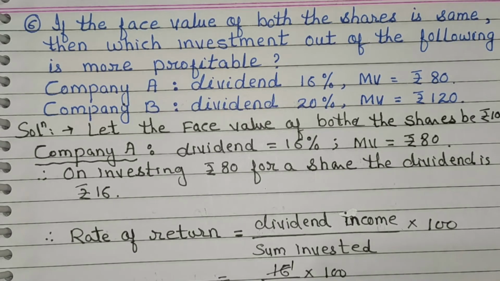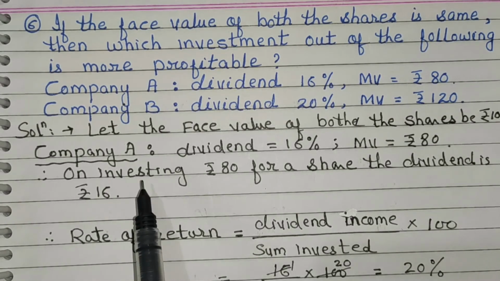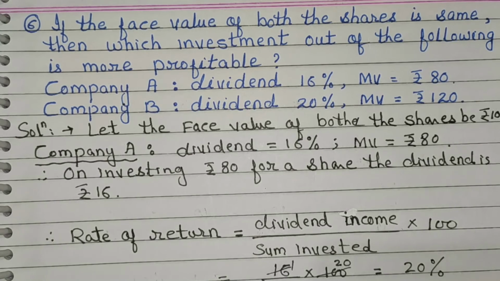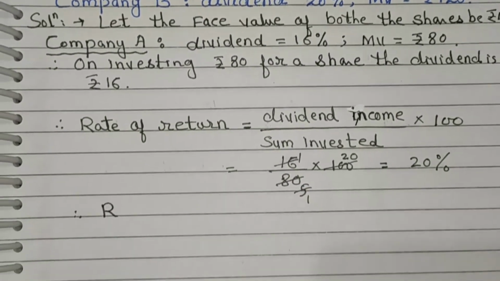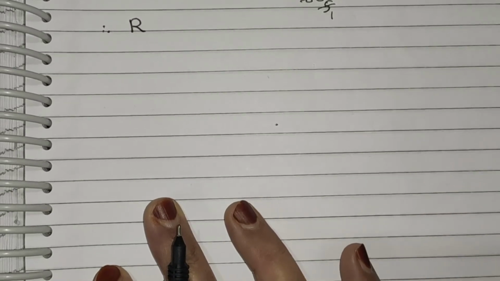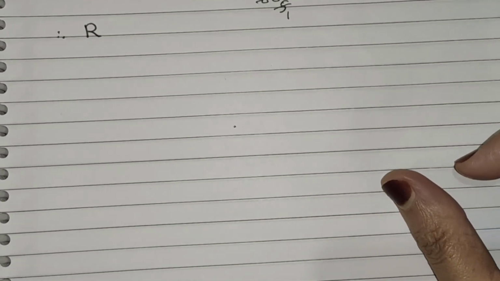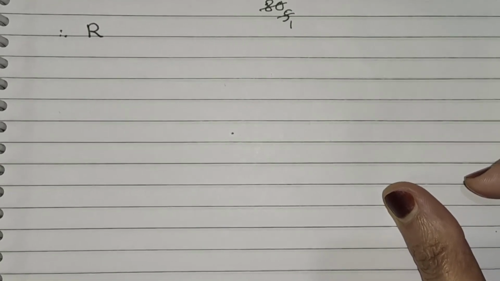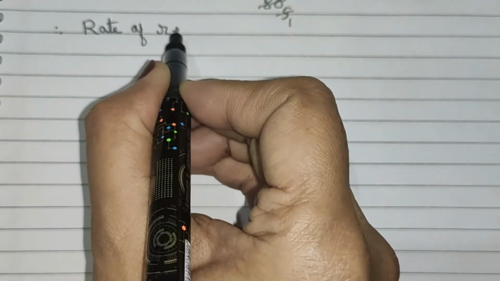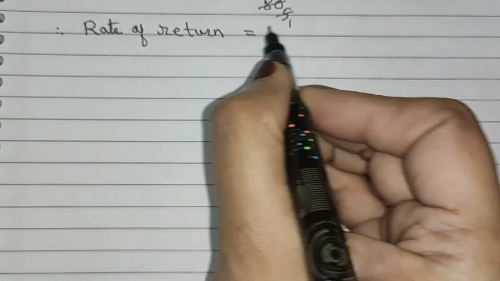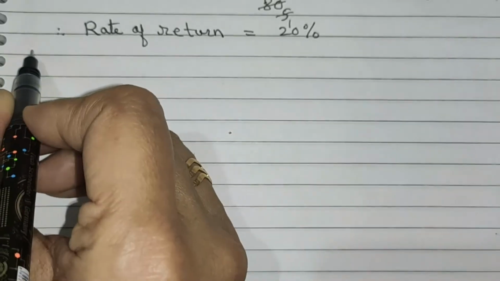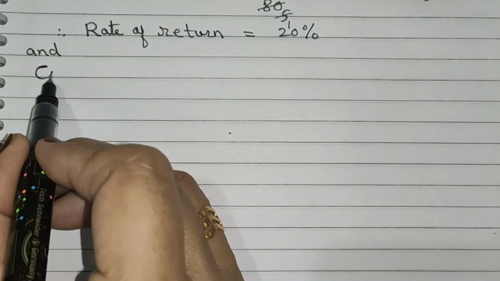Now solve it. 16 ones are 16, fives are 5, twos are 10 0. Now we get here 20%. It is rate of return for company A. Therefore, write down here rate of return is equal to 20%. And now the second one is company B.